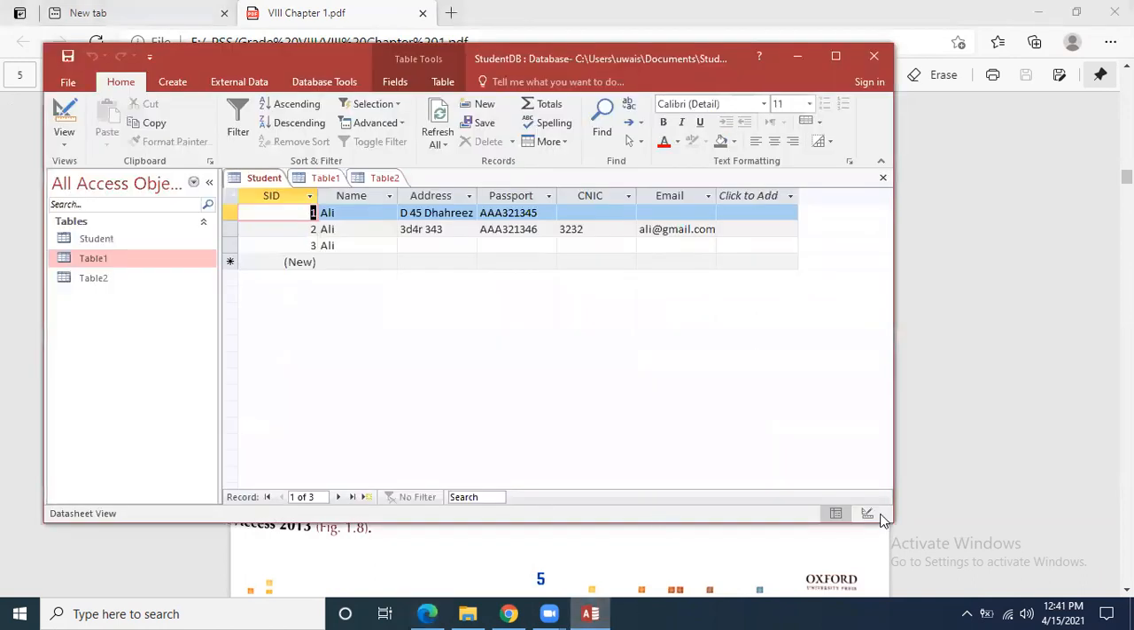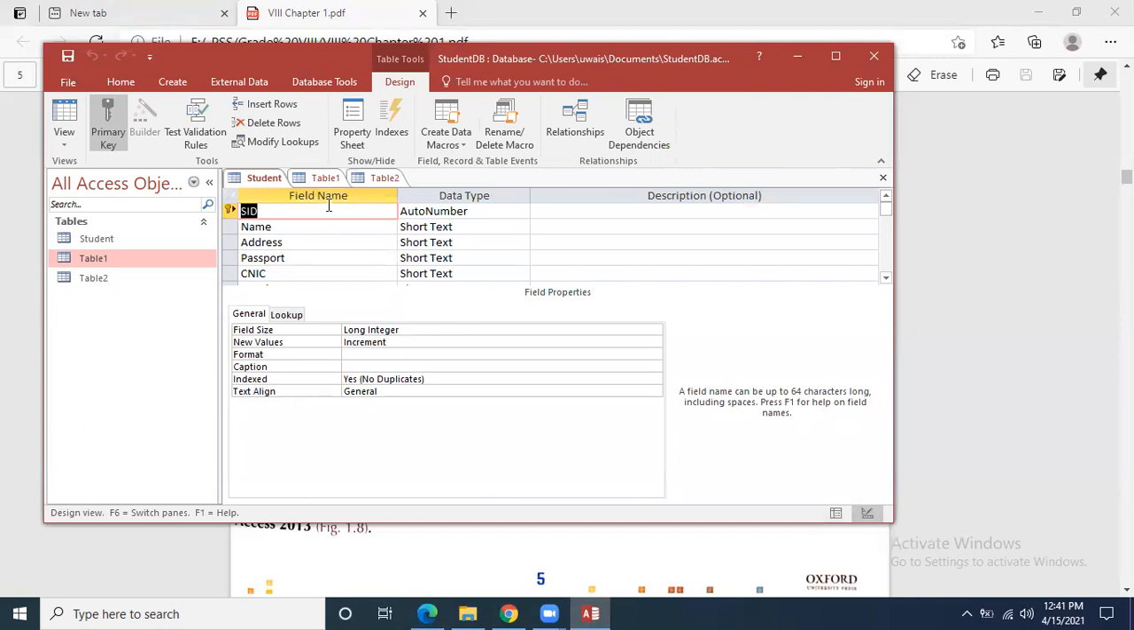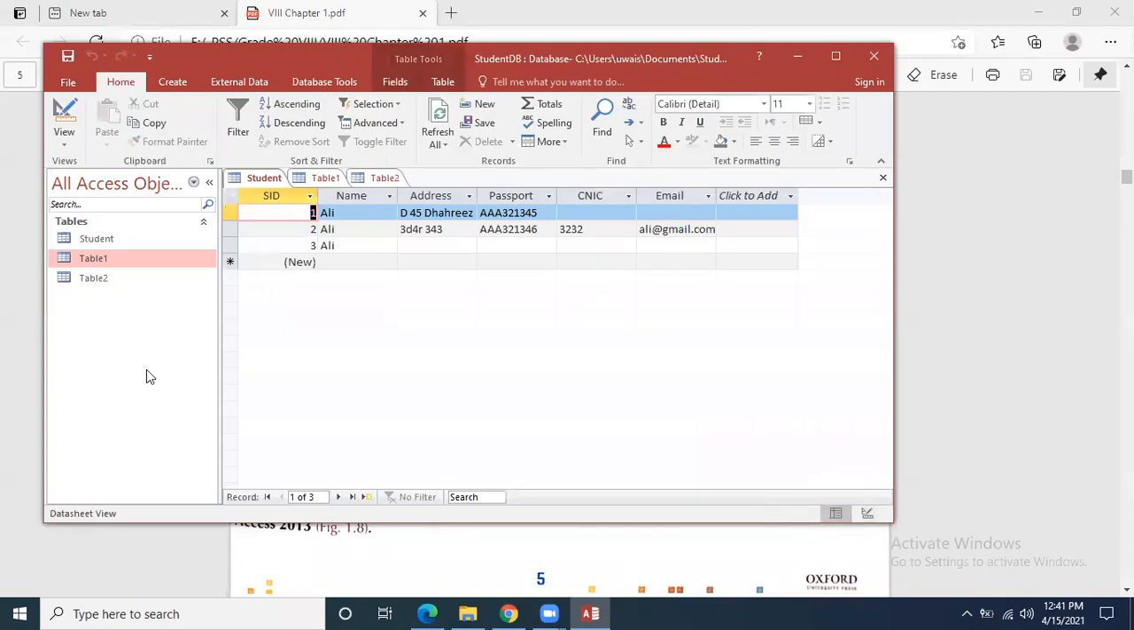What kind of views are there? This is design view, this is datasheet view. Right now we are working in datasheet view, but if we click on design view, this is the design view from where we can set the properties. So this information is shown to you over here, which is basically called the status bar. To go to design view, you can press F6, and F1 for help. It is showing you the status of the document that you are using right now.